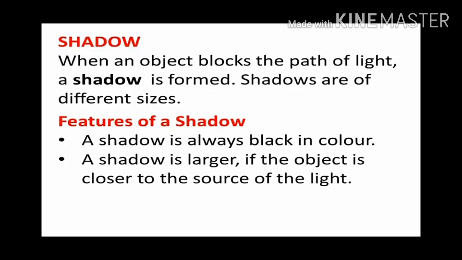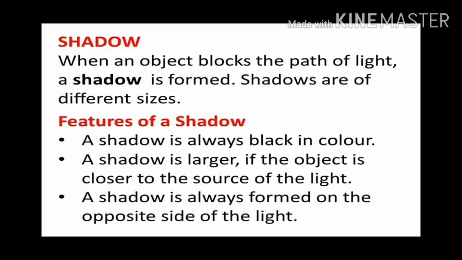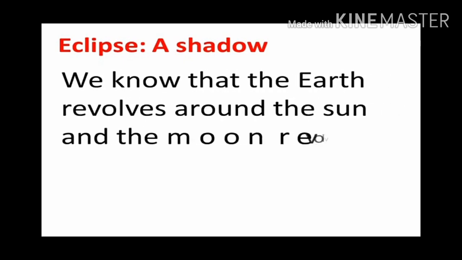A shadow is larger if the object is closer to the source of light. A shadow is always formed on the opposite side of the light, where we are seeing all these. Whenever your home is cut off from the power, at that time you switch on the batteries. At that time you start playing with the shadows with your sisters, your brothers, or your family members, or by yourself, making some pictures or different kinds of actions with your hands. At that time you can see the features of shadows as given.